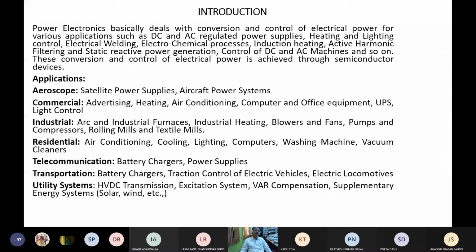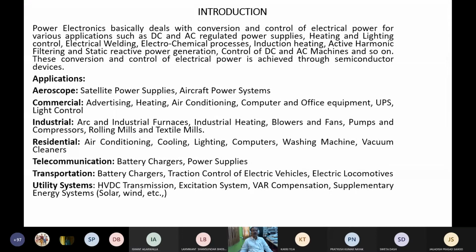It is a dream. Whether it is fan control or light control or a computer system, SMPS is required. SMPS means it is a power converter. An induction heater is a power converter.